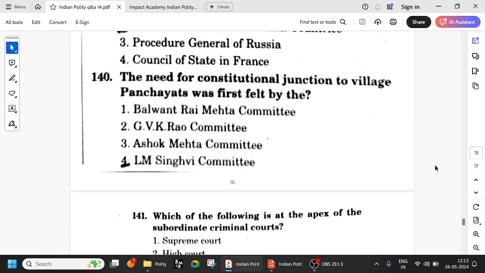So the need for constitutional sanction to village panchayats was first developed by the LM Singhvi Committee. All these are committees for the Panchayati Raj system, but in the LM Singhvi Committee, the need for constitutional sanction to village panchayats was first developed. Okay.